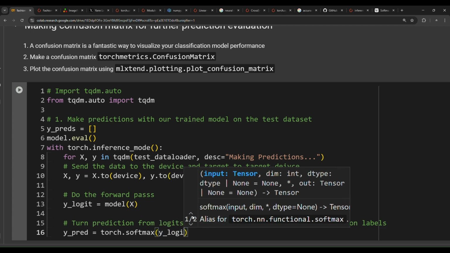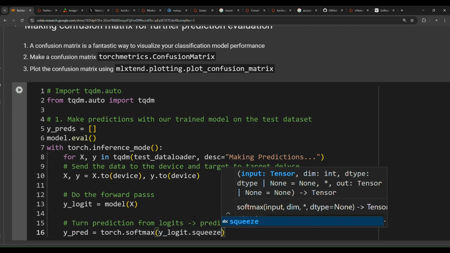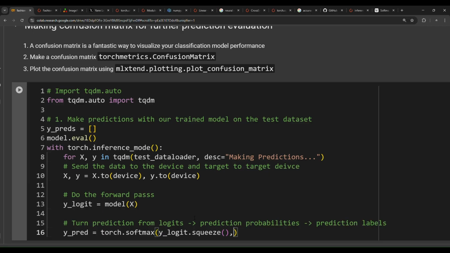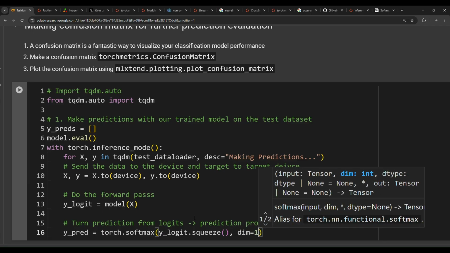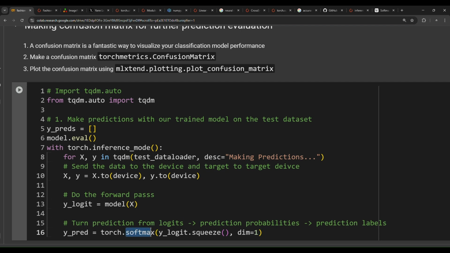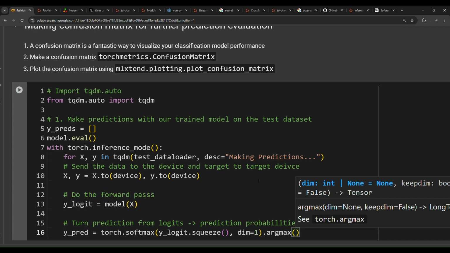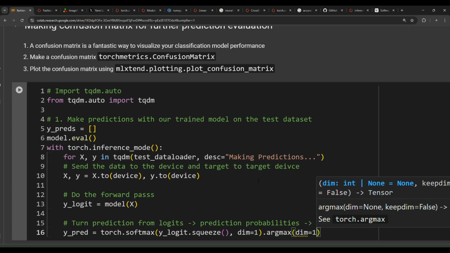y_loaded.squeeze. We need to squeeze the loadeds and then specify the dimension as 1. And then once we have applied the softmax activation function on the loadeds to convert the loadeds into prediction probabilities, we need to call argmax, and this time we have to pass dimension as 1.